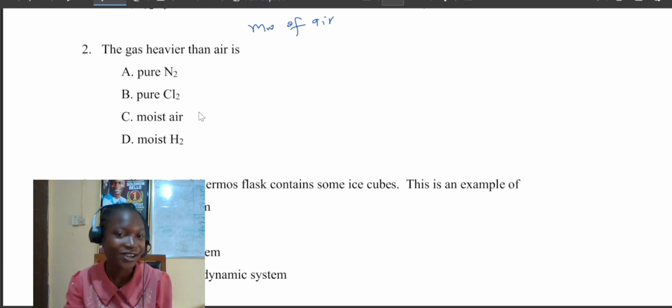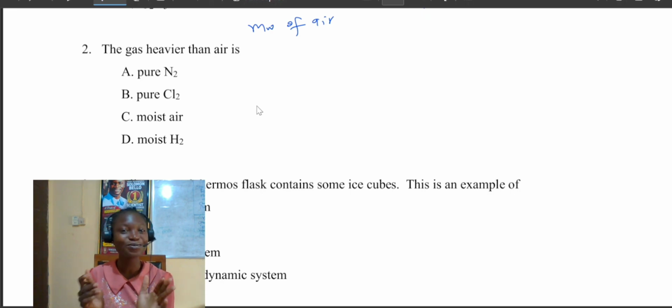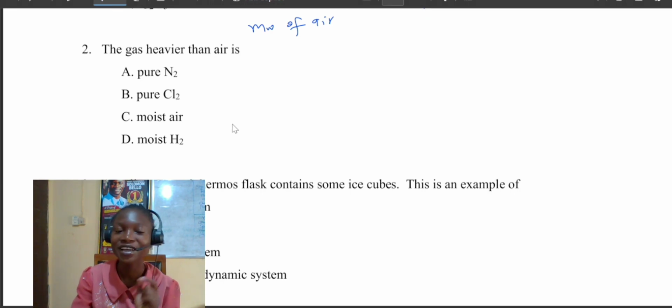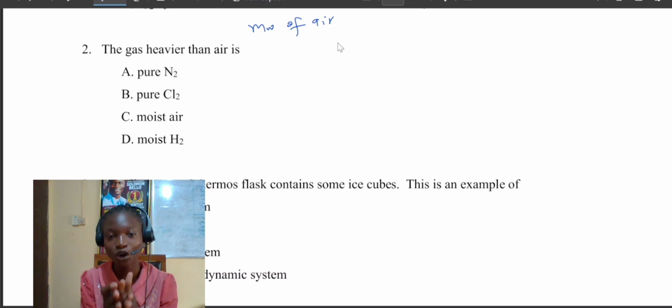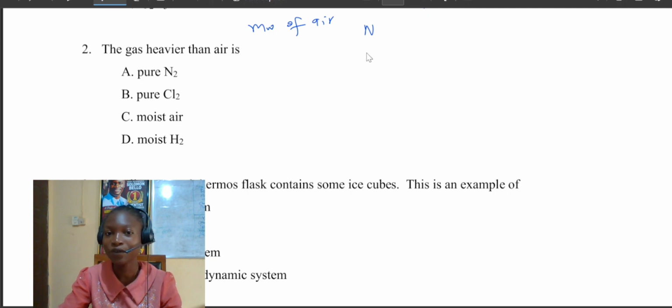If I may ask, what is the molecular weight of air? You can drop that in the comment section. I know a lot of people know it, and if you don't know it, for us to get the molecular weight of air, what you do is get all the percentages of the constituents, then the molecular weight of all the constituents, then you have the mean of everything that is there. Now you have nitrogen, then we have oxygen, also we have argon, and we have carbon dioxide, right?